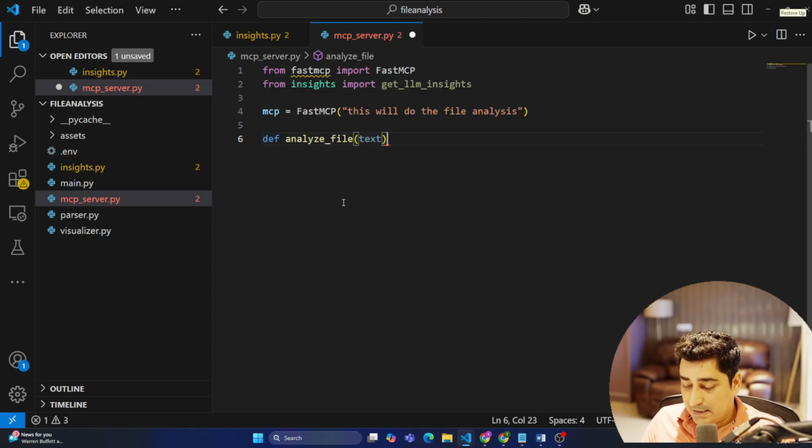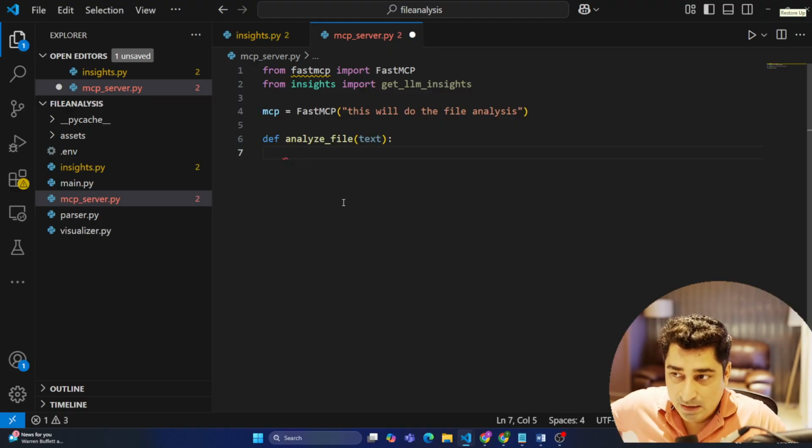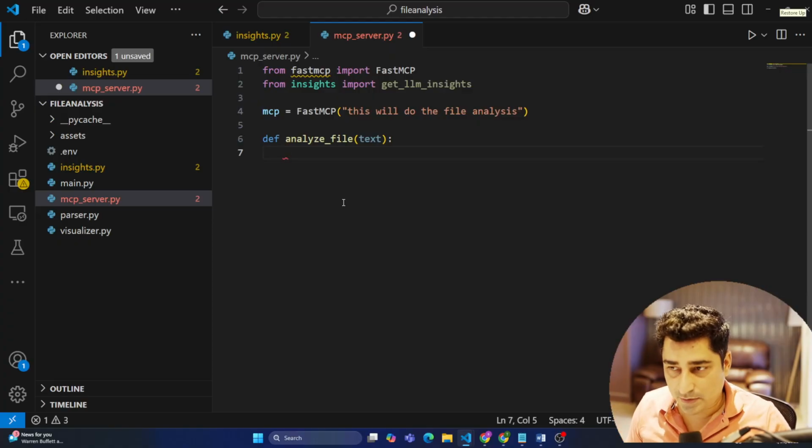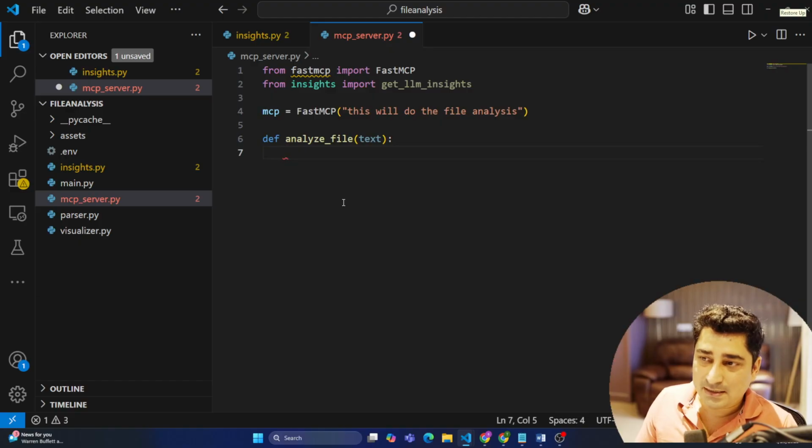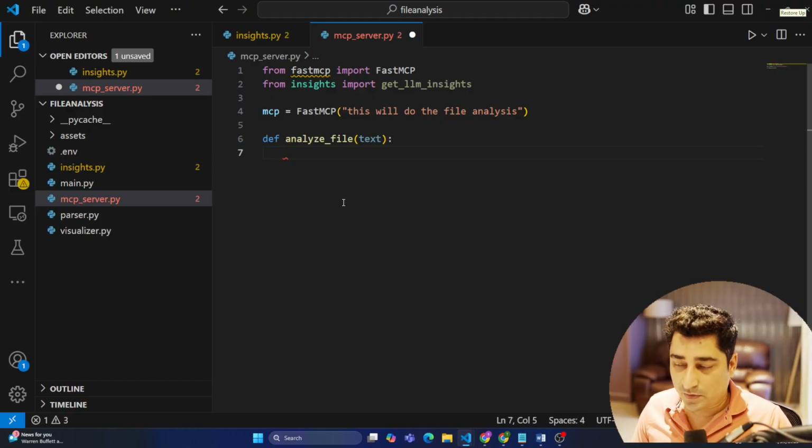MCP hosts like Claude or Inspector, which I'm going to use, are not allowing you as of now to upload a file. So with the help of MCP tools, I will not be able to upload a file. Maybe I can copy and paste data and send it over there. I have seen that they are going to release this kind of feature, and if those features become available, we will be able to even upload a file the way we were doing it in Streamlit.